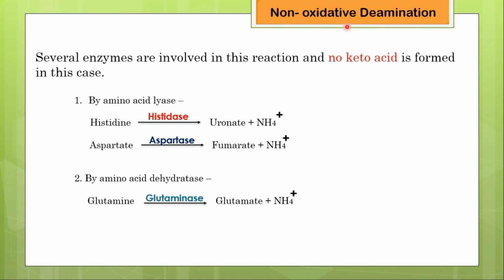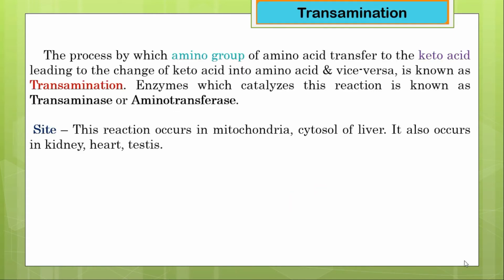Now we are going to discuss non-oxidative deamination, and in this process no keto acid is formed. By the action of the histidase enzyme, histidine is converted into urocanate and it also produces a free ammonium ion. By the action of aspartase, aspartate is converted into fumarate and it also produces a free ammonium ion. By the action of the glutaminase enzyme, glutamine is converted into glutamate and it also produces a free ammonium ion.